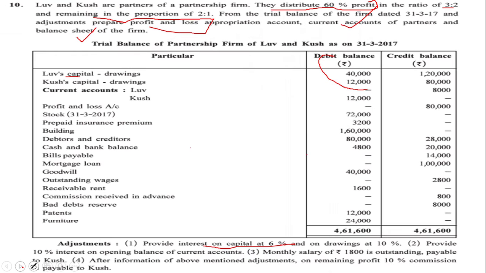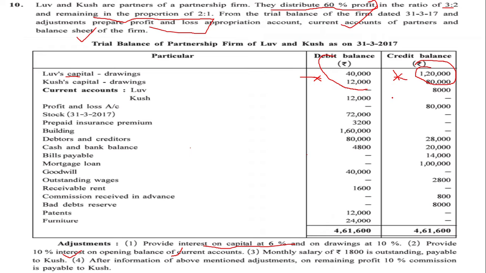So the credit balance is of capital, and on this balance we have to give interest on capital. And on drawings we will be giving interest at 10%. Provide 10% interest on the opening balance of the current account.